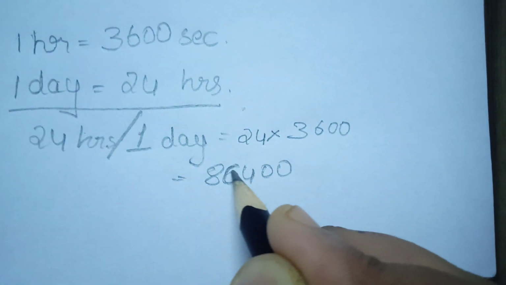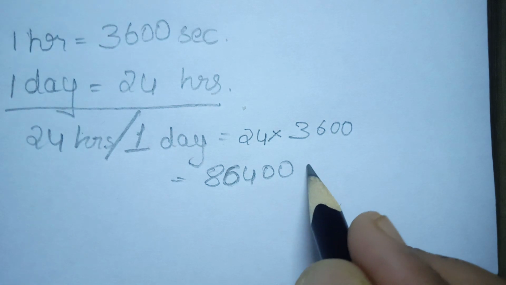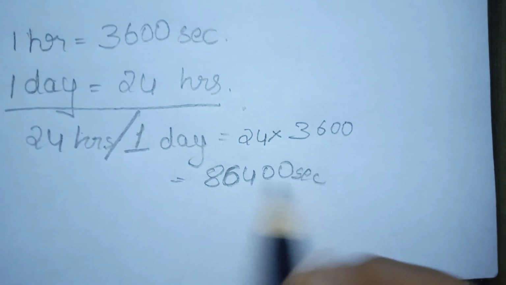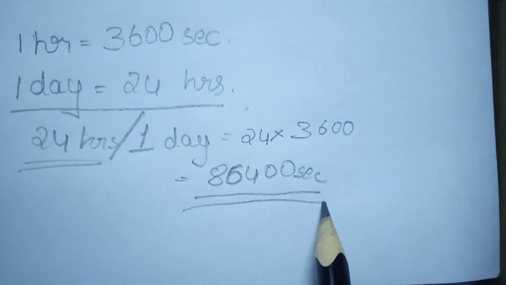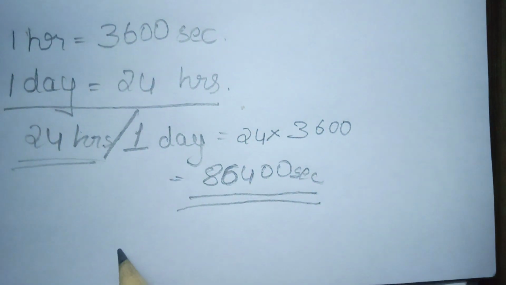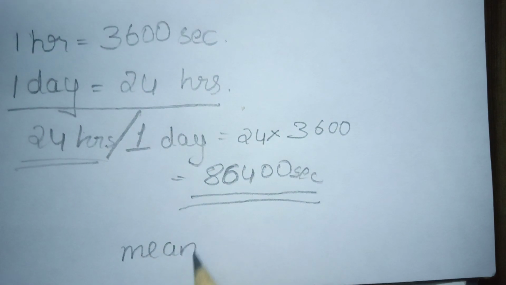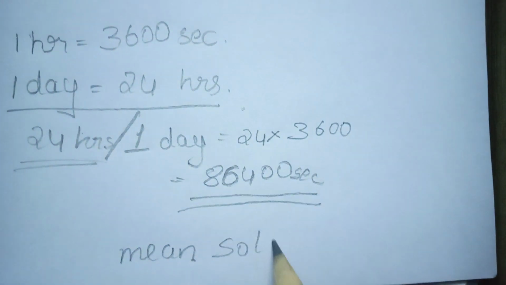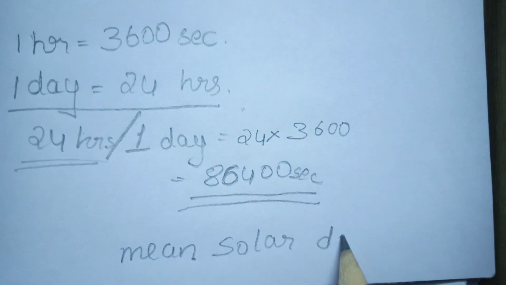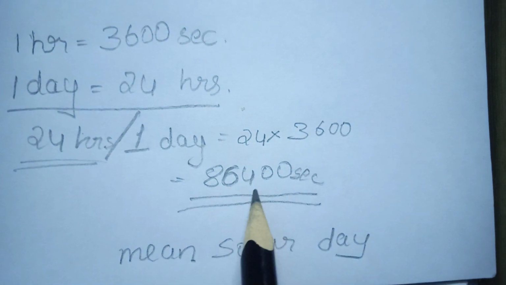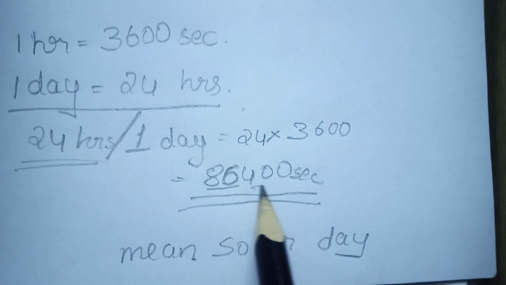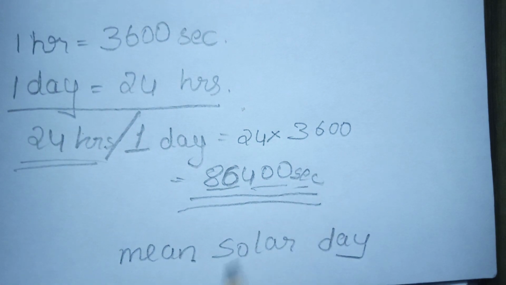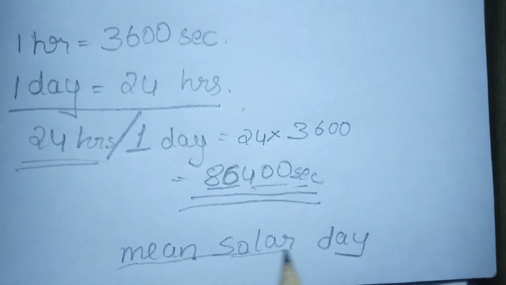You can calculate, okay? 86,400 seconds per 1 day. This number is known as the mean solar day. Mean solar day means 86,400 seconds.